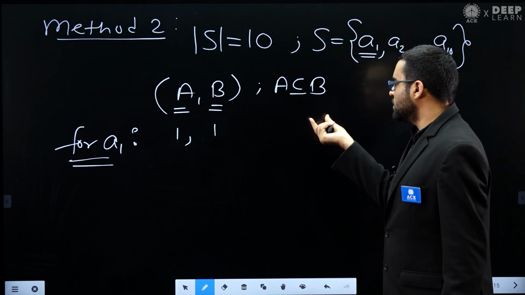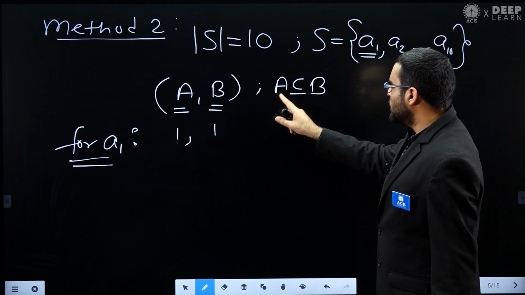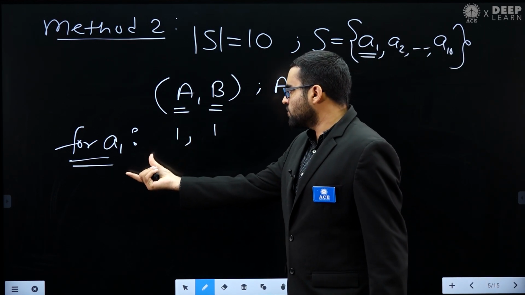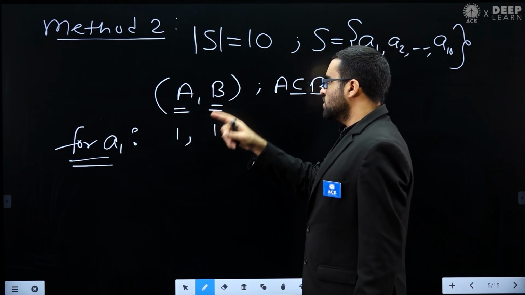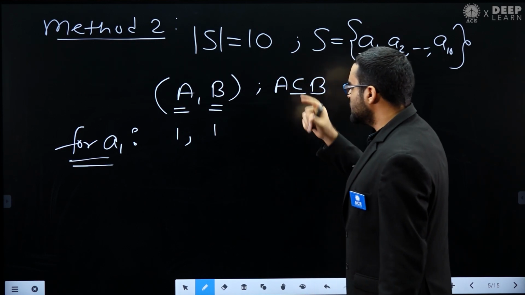A is a subset of B means every element of A is also an element of B. You can see this A1 is present in A also and in B also, so this condition is satisfied.